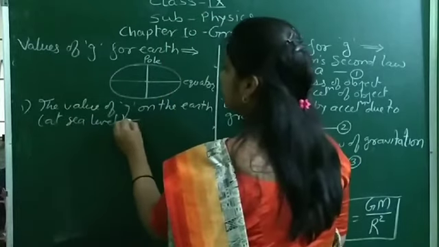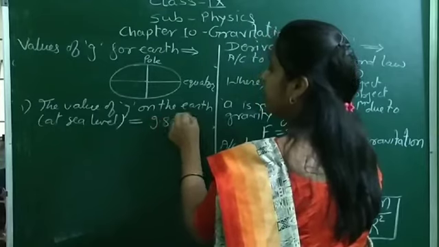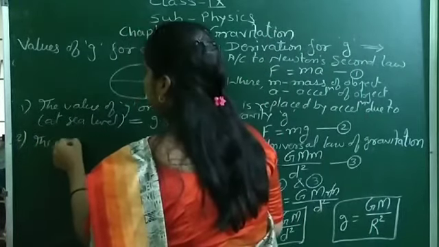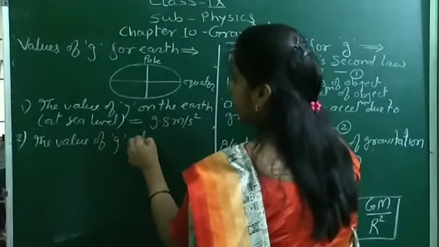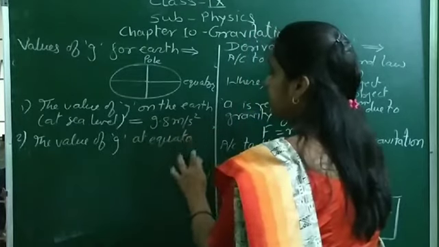At sea level, the value of G on the Earth will be 9.8 meter per second square. Then second, the value of G at equator. Now what happens at the equator?